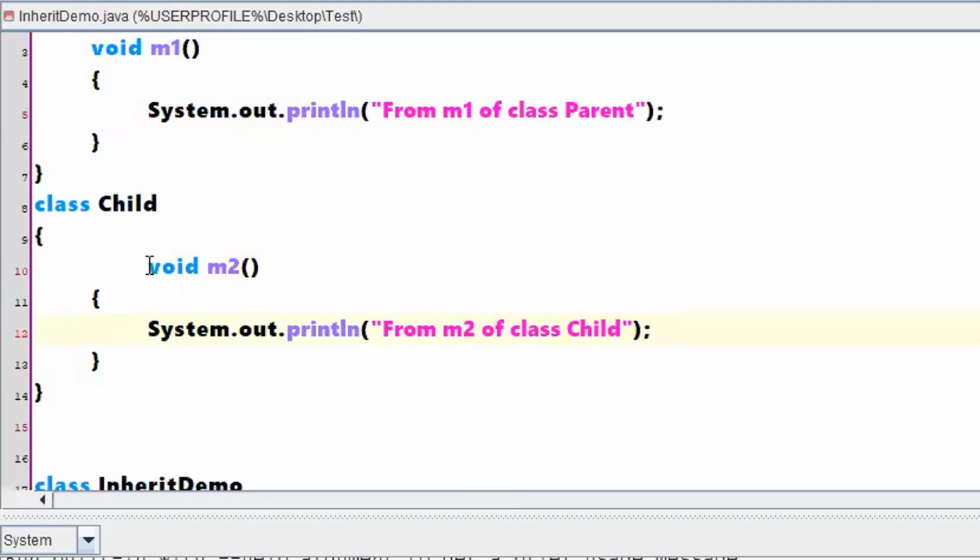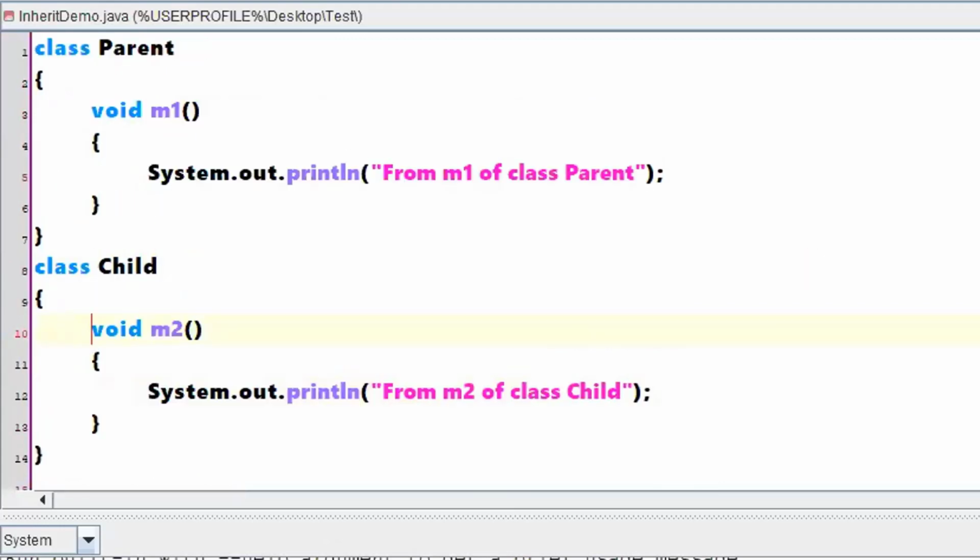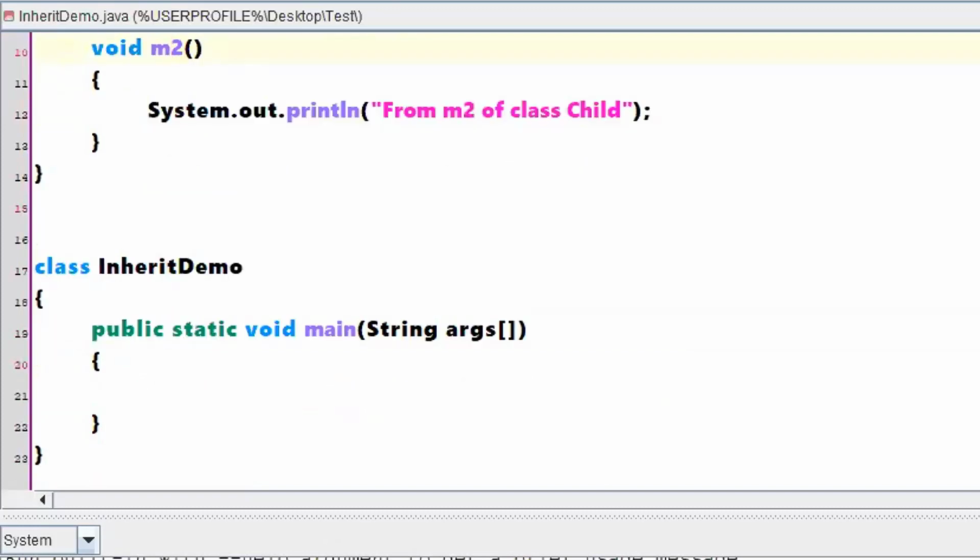I have not done anything extra, just defined the two classes, and each class has one method. Parent has a method m1 and child has a method m2. In those methods we just wrote some System.out.println statements. Now, are we extending a child class?